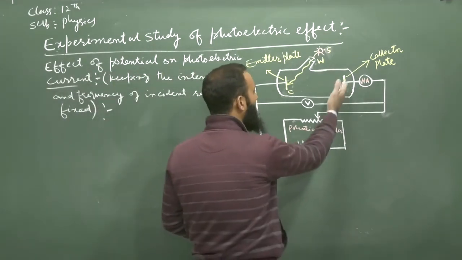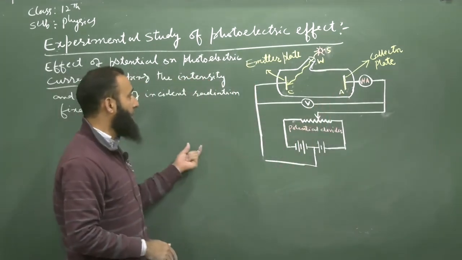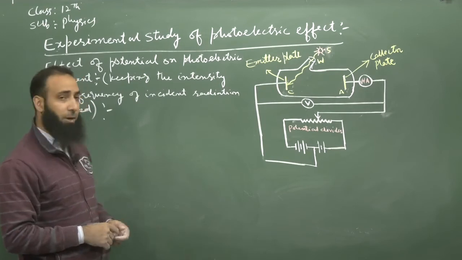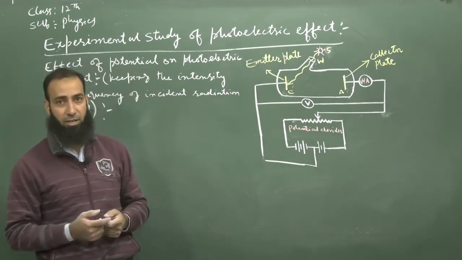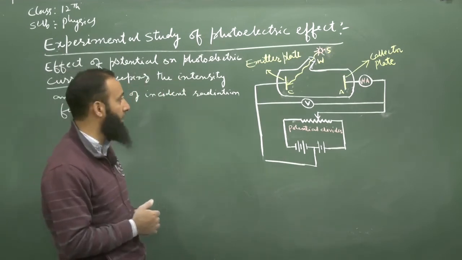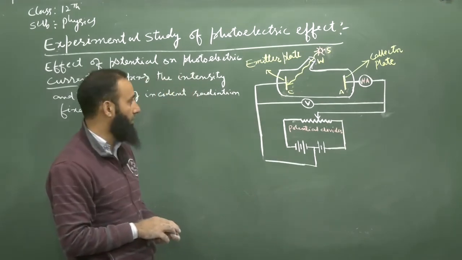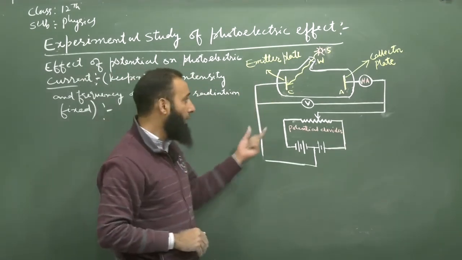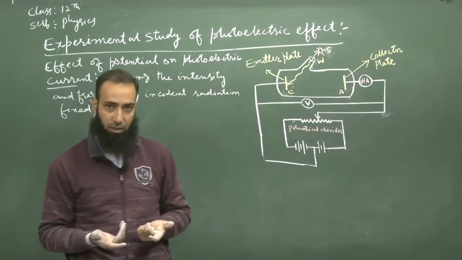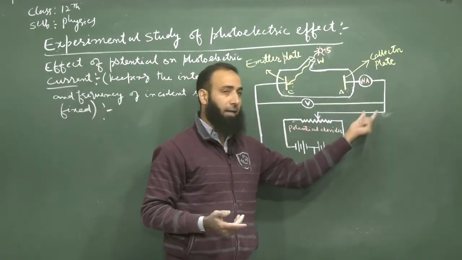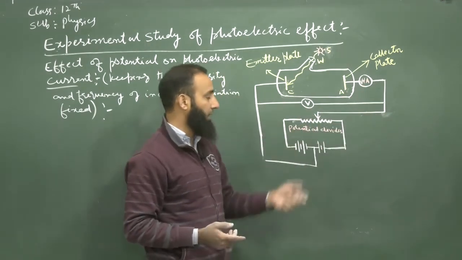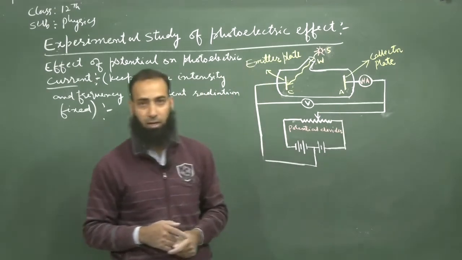When light of fixed intensity and appropriate frequency, that is, the frequency of the incident radiation must be greater than the threshold frequency, is made incident on the emitter plate, the electrons come out and we will change the potential. First of all, we will keep the potential of the plate A at zero potential and measure the photoelectric current. It was observed that the photoelectric current is flowing in the circuit. We will measure and note down the photoelectric current.